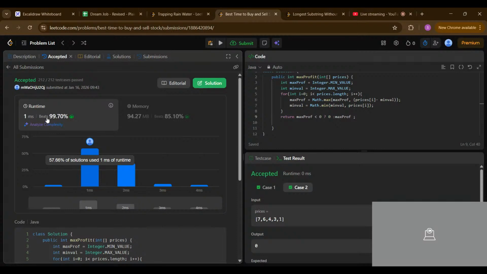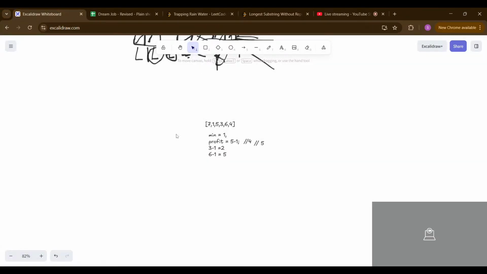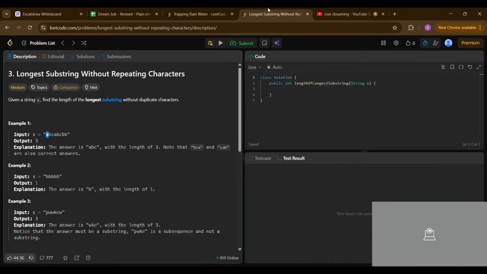Okay, as you can see, it's very efficient and it passes all the test cases. Now let's start with another problem: longest substring without repeating characters. So we will jump into LeetCode. Let's see what the problem statement says.